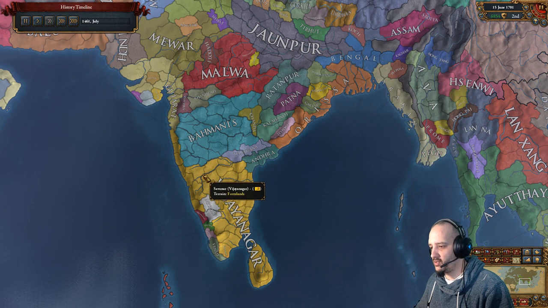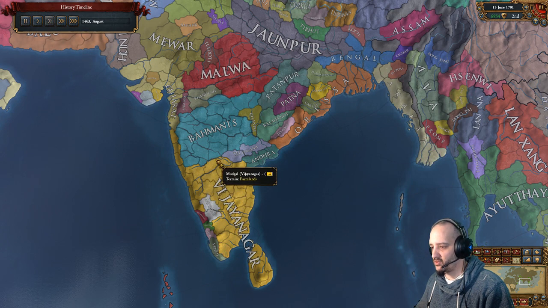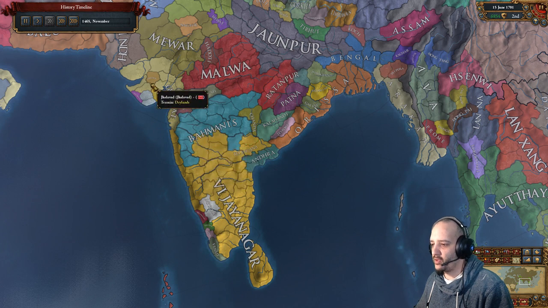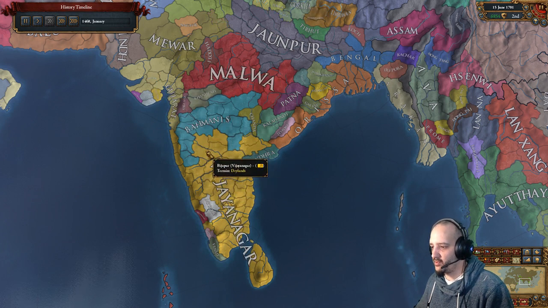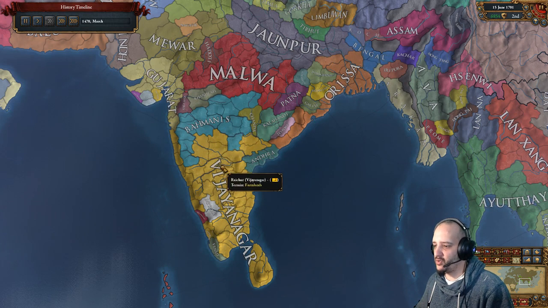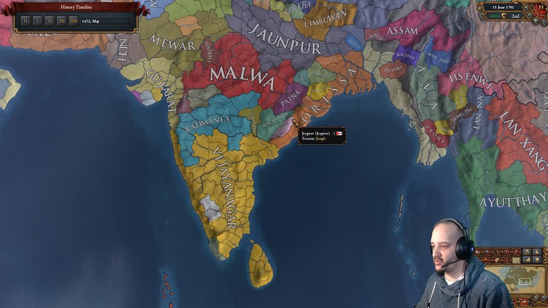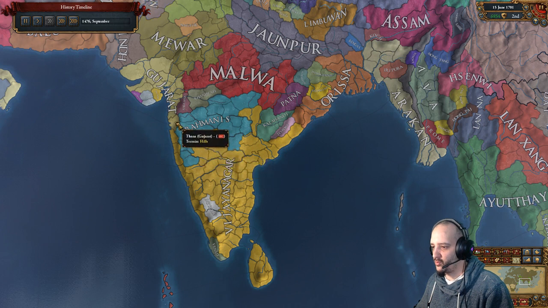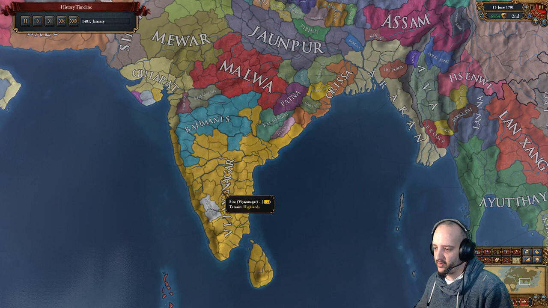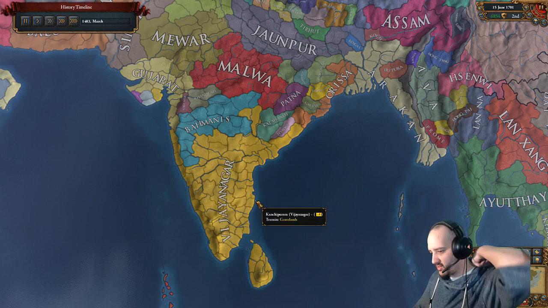The only thing we did in the start is get our 3 cores from Bahmanis and break his alliances. Then we went in, focused everything on Bahmanis as much as we could in terms of conquest. The rest, everything else, is subjects, while Andhra was conquered too. We took 1 province here because of mission, and Mysore we had to conquer because you start with cores on Mysore, so you can't diplovassalize it.